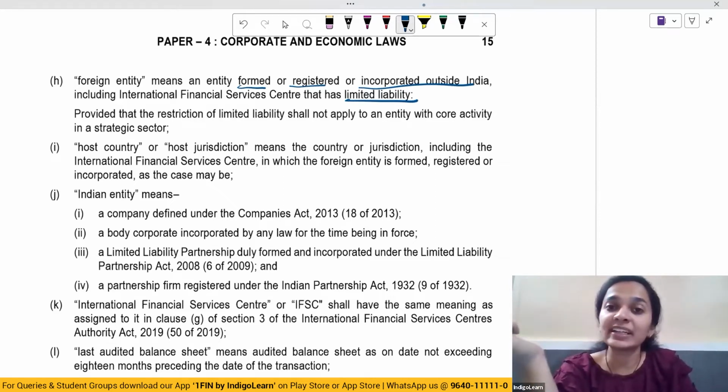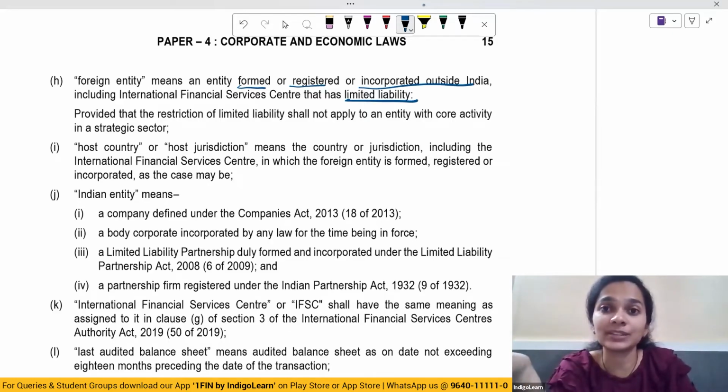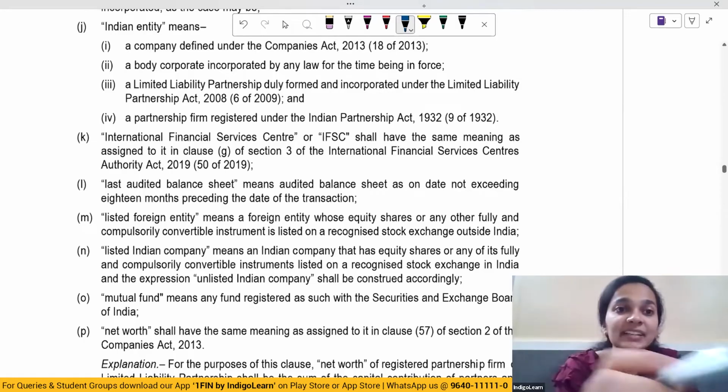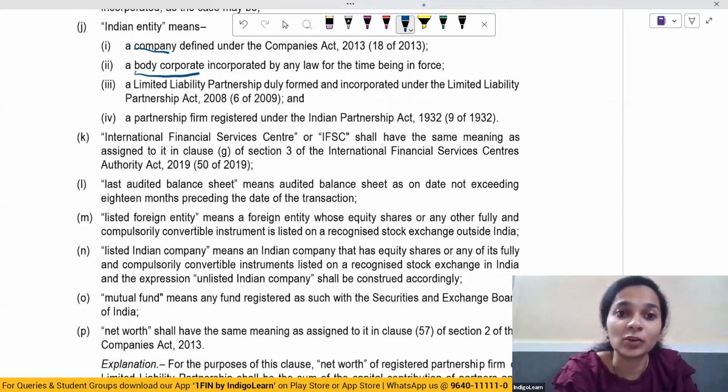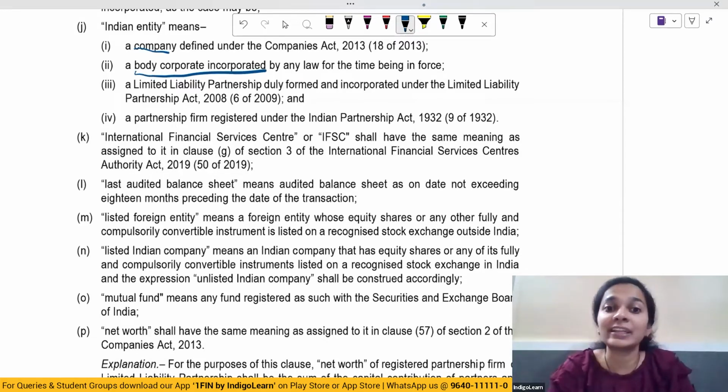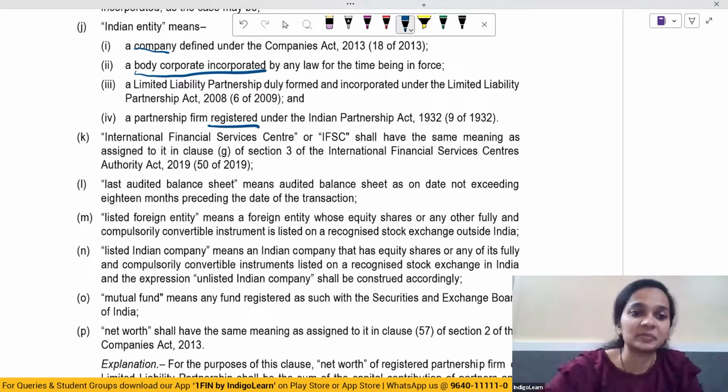So what is a foreign entity? Entity incorporated outside India and which has limited liability. However, this restriction of limited liability will not apply where the core activity of the entity is in any strategic sector. What is an Indian entity? Indian entity means a company defined under the Companies Act, a body corporate incorporated by any law, LLP duly formed and incorporated under the LLP Act, and partnership firm which is registered under the Partnership Act 1932. So these are the entities which are included in the definition of Indian entity.